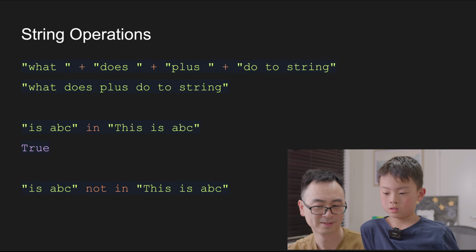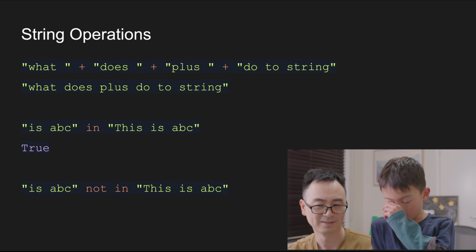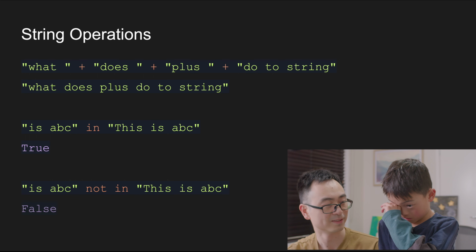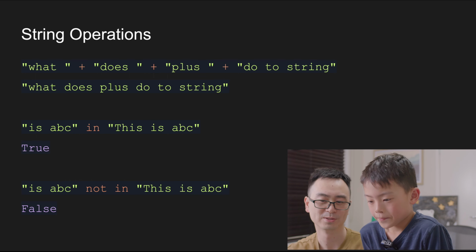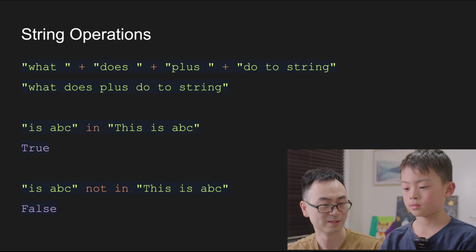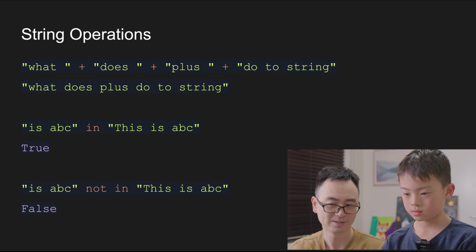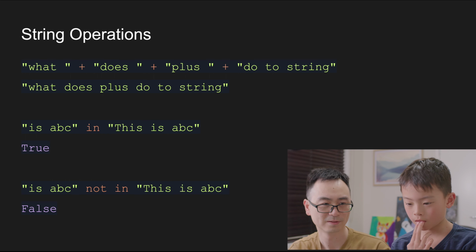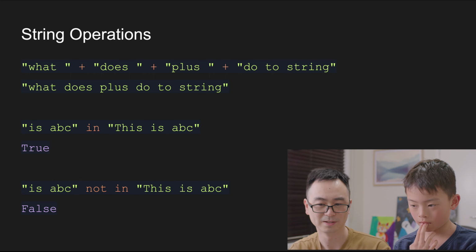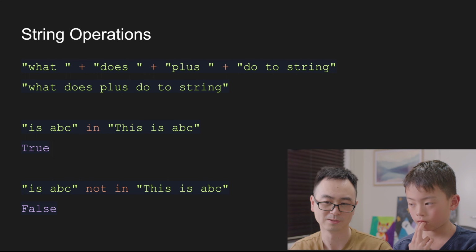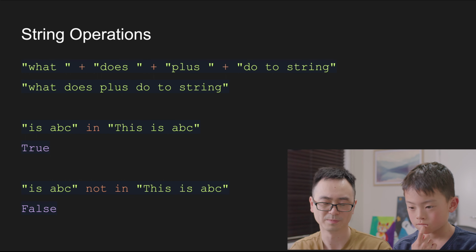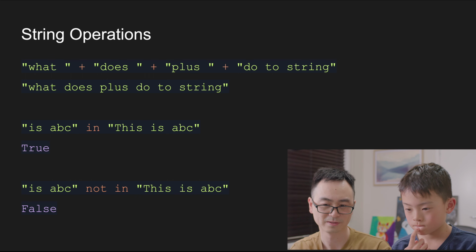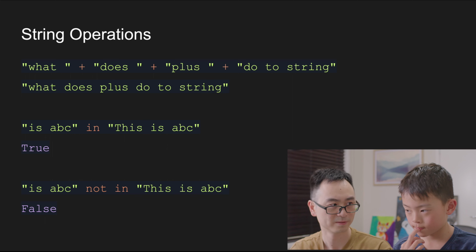So how about this? False. Yeah, easy, right? Those are the most useful string operations, basically. There are a lot more string operations we'll talk about later. But for the moment, you just need to know that a string is about text, about paragraphs. It can be linked together with plus. It can be used to check whether something is in something.